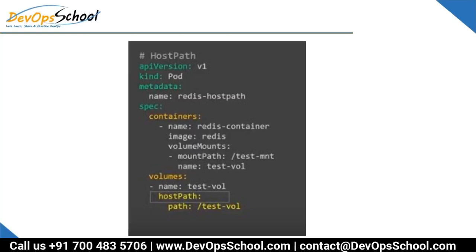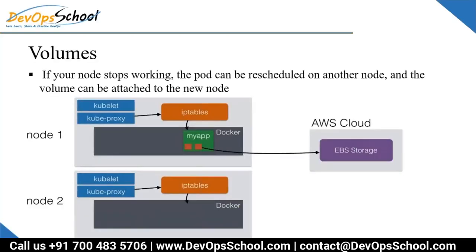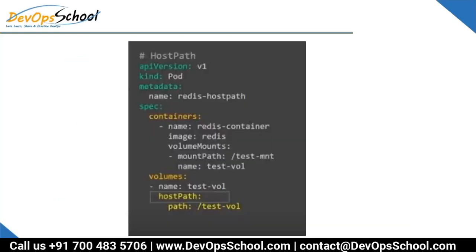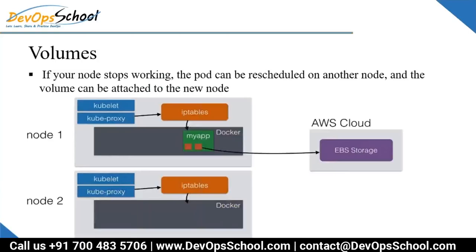Now let's move on to one more example. I think there was one more example I deleted maybe. Okay, so look at this image, very simple. There is a node 1 and node 2. Node 1, you have Docker, and then iptables, kubelet, kube-proxy, all this, you know. There is one pod, and the pod has 2 containers, out of which one container is referencing not the host path, it is accessing the storage technology which is on AWS.